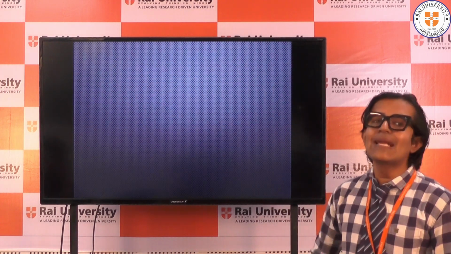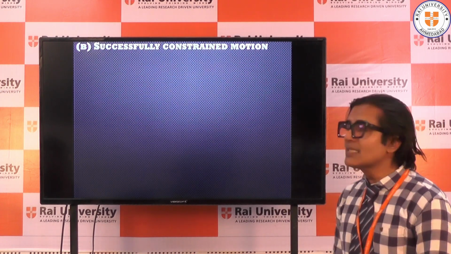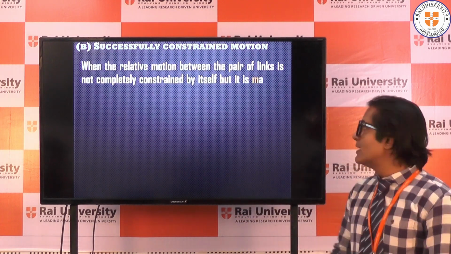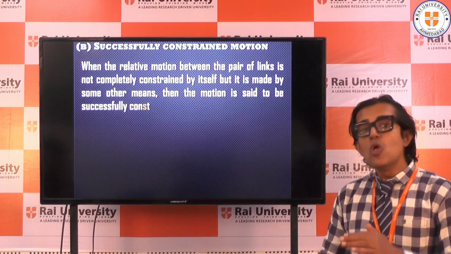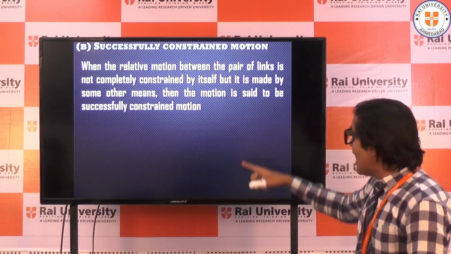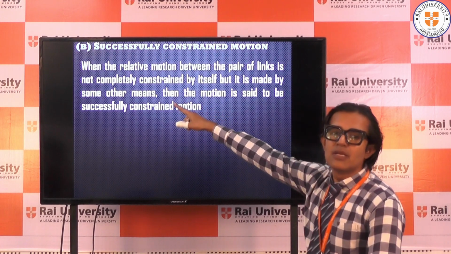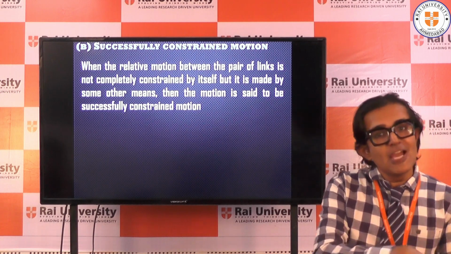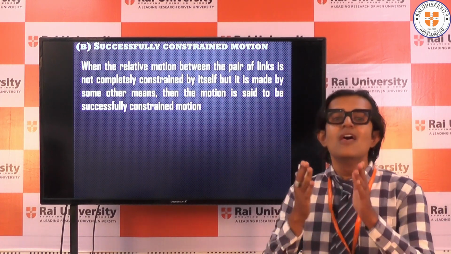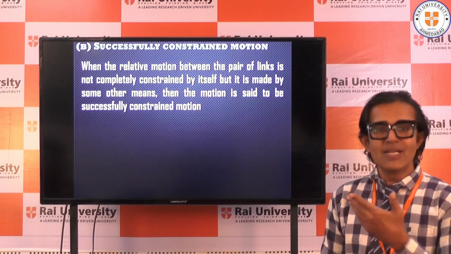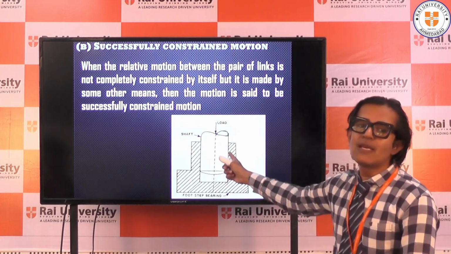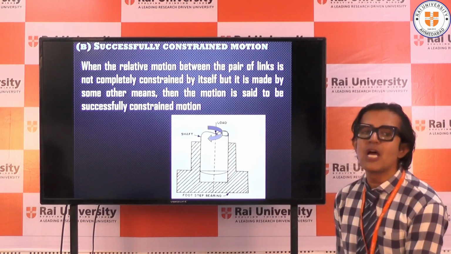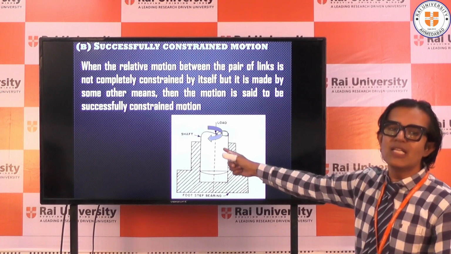Moving further to the second type of motion, which is called successfully constrained motion. What is successfully constrained motion? When the relative motion between the pair of links is not completely constrained, but we make it so by some other means, we turn it into a completely constrained motion. That is called successfully constrained motion. Let us see an example of the footstep bearing. What is a footstep bearing? There is a shaft, and at the foot of the shaft the bearing is placed. That's why it is called a footstep bearing.